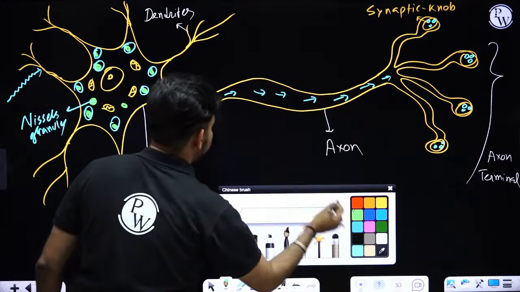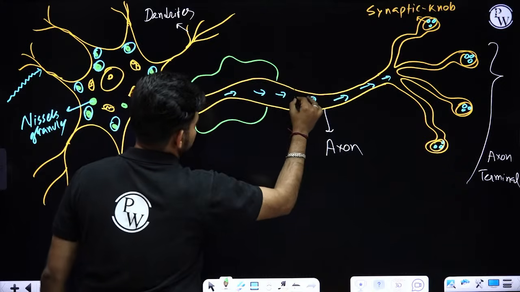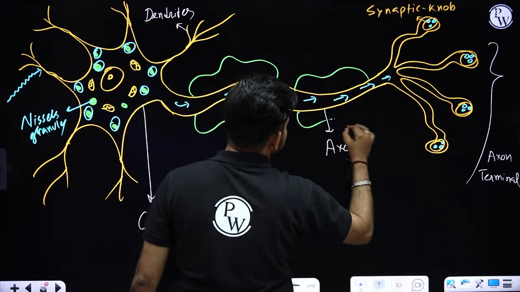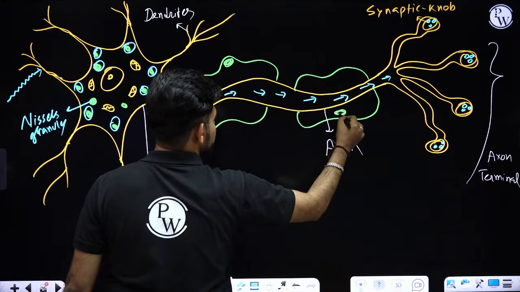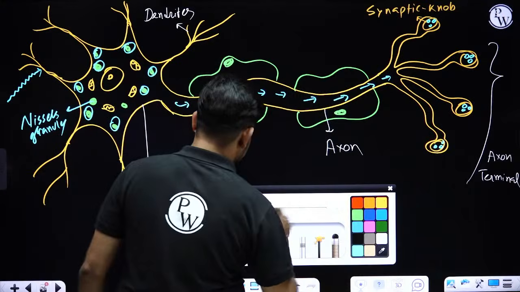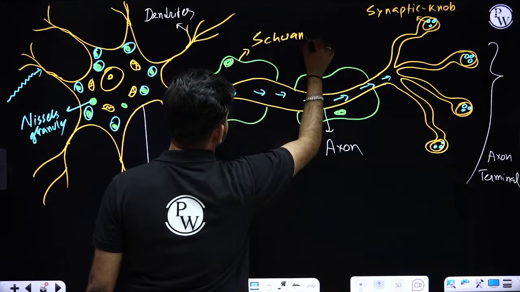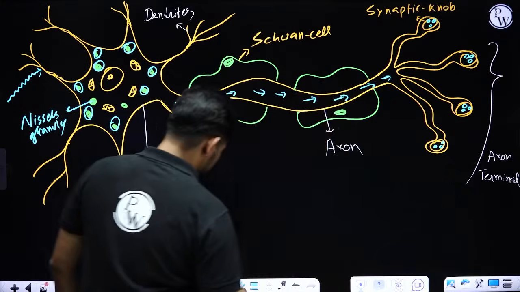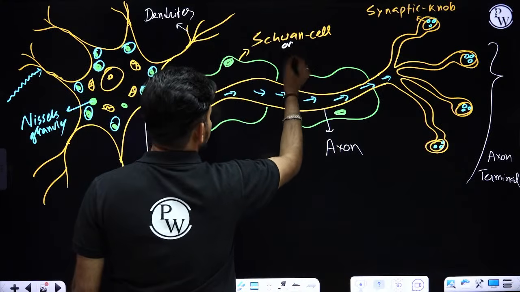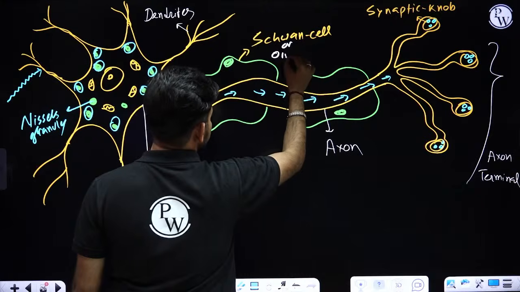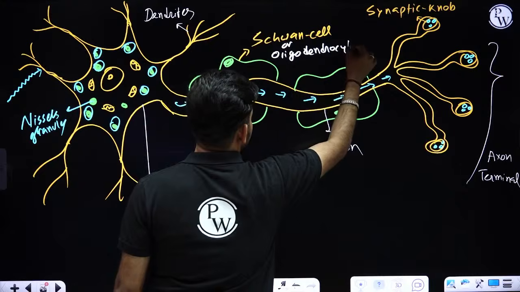Okay. Now this axon is not naked like this. These are wrapped by special cells, special neuroglial cells. These neuroglial cells are called Schwann cells, or sometimes the cells which are wrapping the axon we call oligodendrocytes.